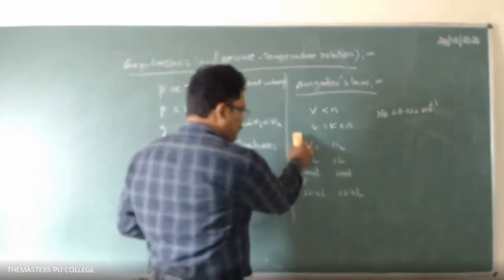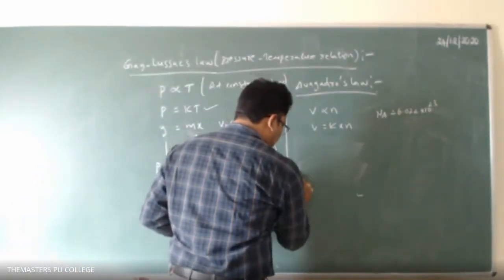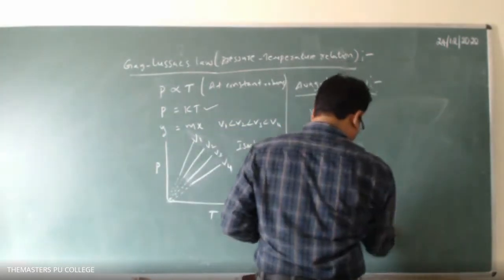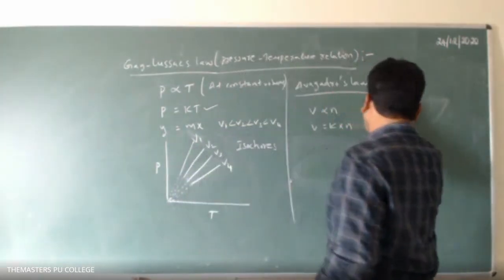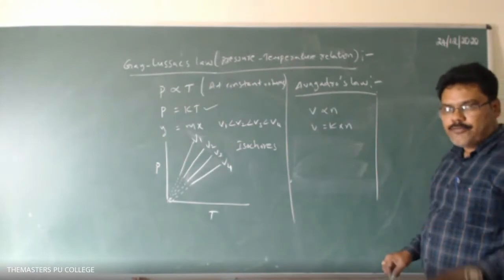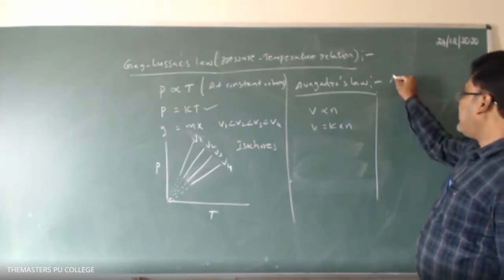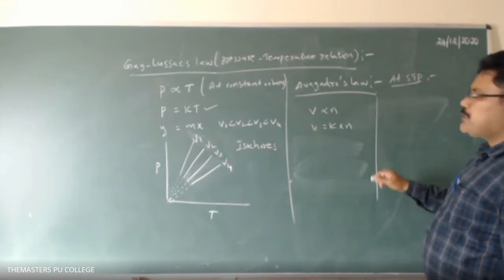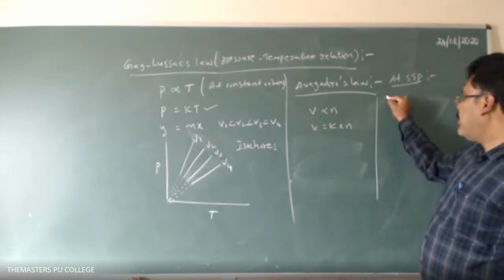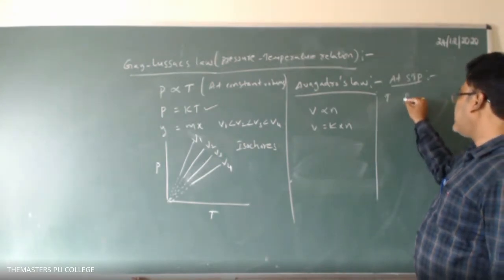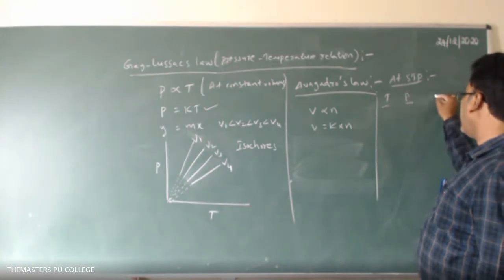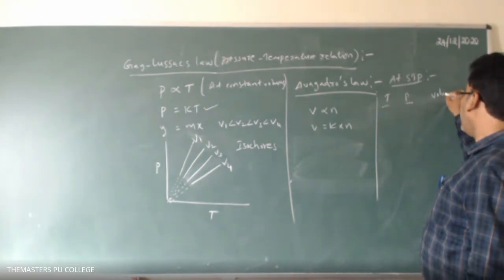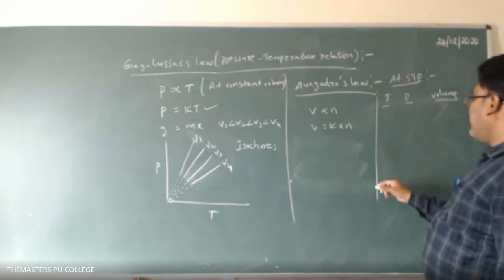This is for understanding. But remember, 1 mole of gas occupies 22.4 liters at STP. That is at STP condition, standard temperature and pressure. Depending upon the temperature and pressure conditions, the volume occupied by the gas varies.